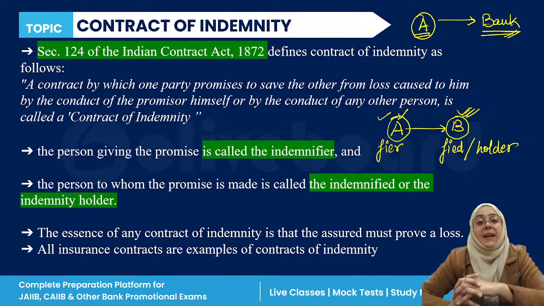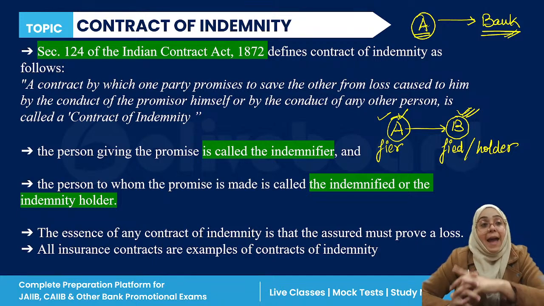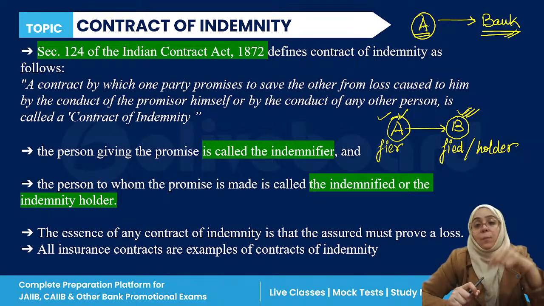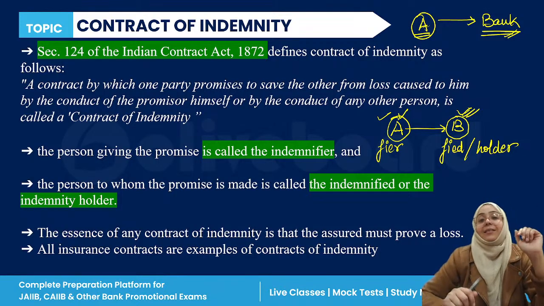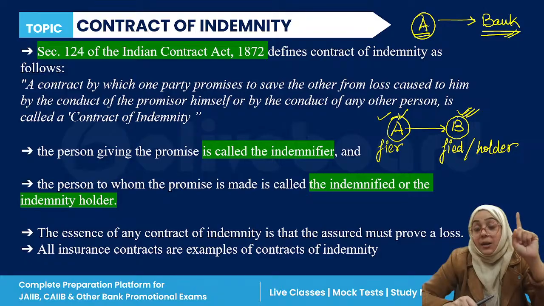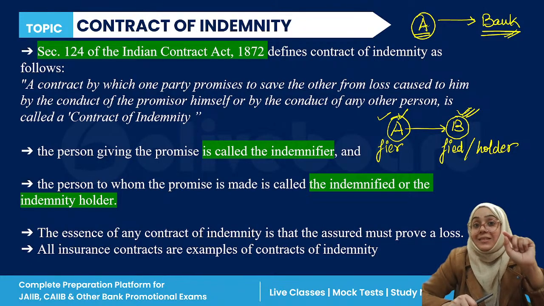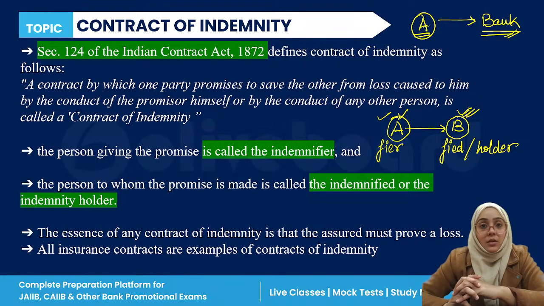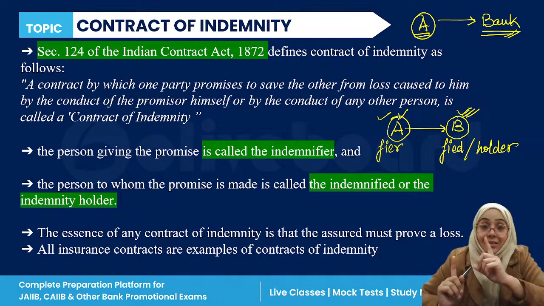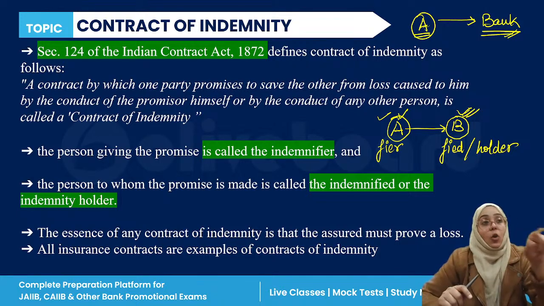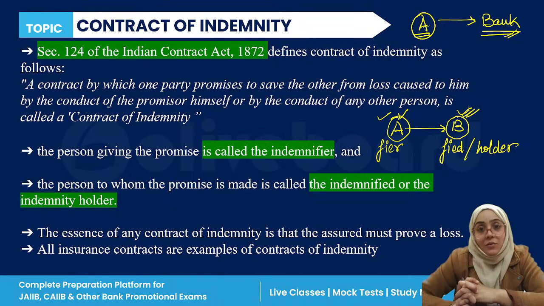In this contract of indemnity, bank says that as a client, you have to promise me that in case that original demand draft which you have lost was found by someone else, and that person actually misused that original demand draft, due to which bank suffered the financial loss, then this loss should be compensated by you because you have lost this original demand draft.